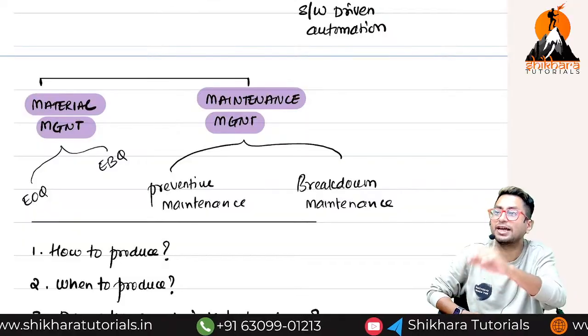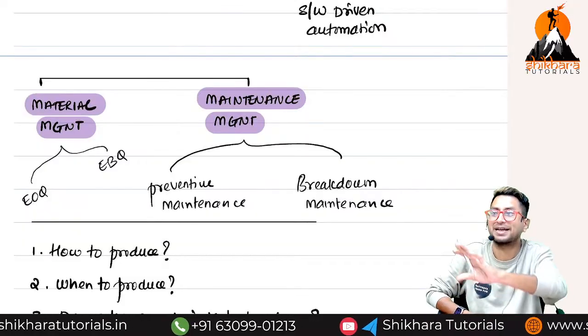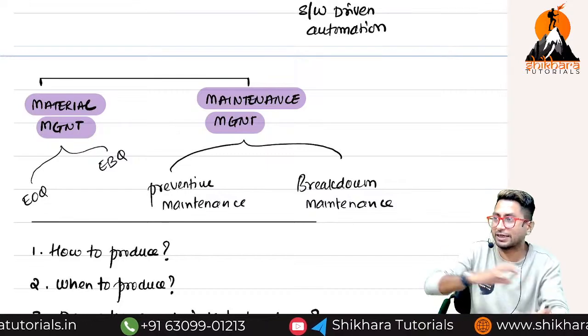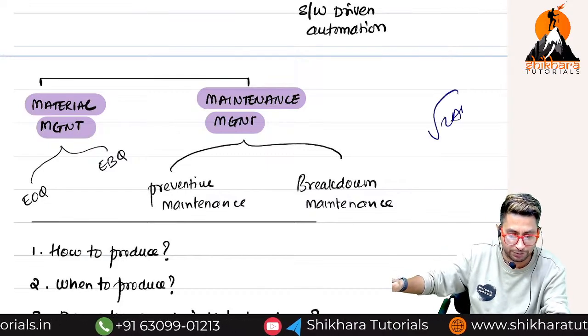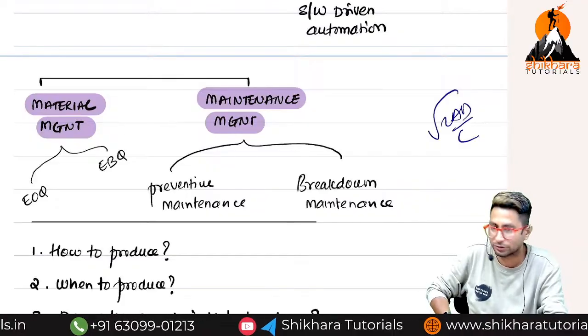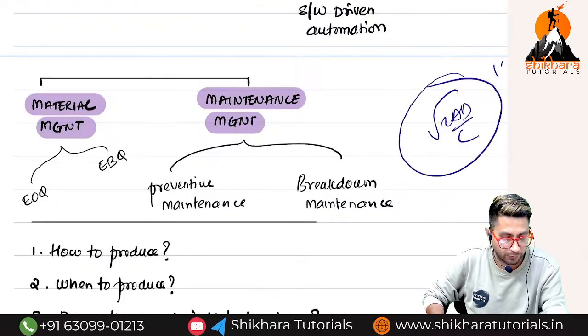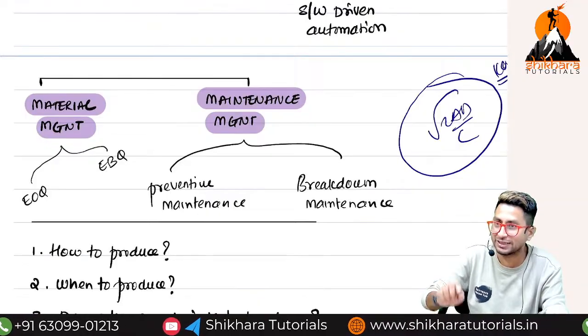How much quantity should I place so that I can get the maximum benefit of the discount? Now what will I do? I will use a technique, a formula, 2AB by C, and calculate EOQ. EOQ is the annual quantity, like 1 lakh units. I will place an order now only.